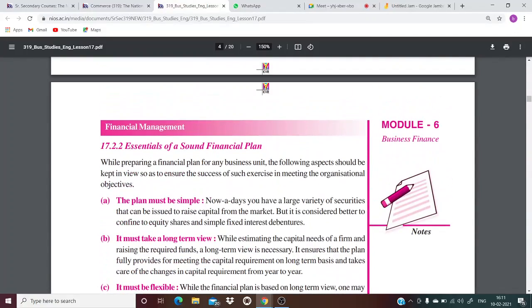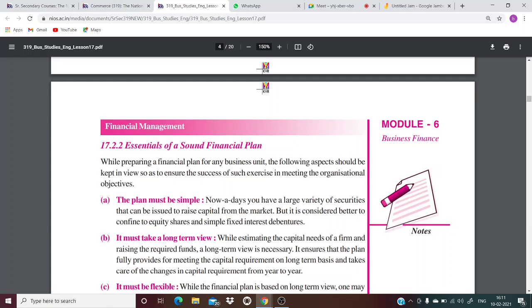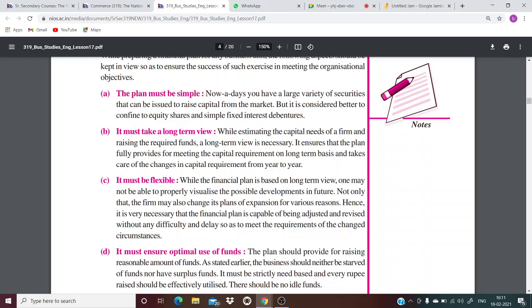Essentials of a sound financial plan. Now, obviously, you should have a very sound financial plan, a very good financial plan in order to run your business successfully. Now, what are the important things required for a good financial plan? A, the plan must be simple, right? Nowadays, you have a large variety of securities that can be issued to raise capital from the market, but it is considered better to confine to equity shares and simple fixed interest debentures.